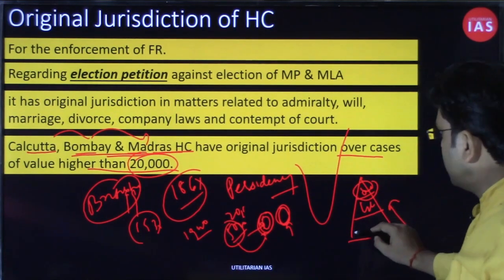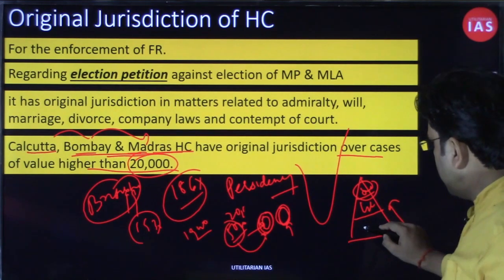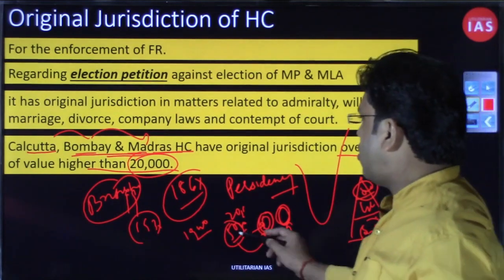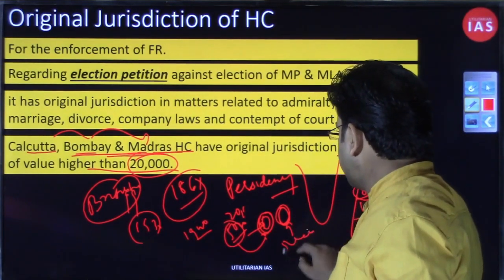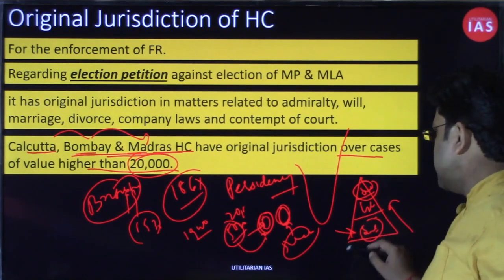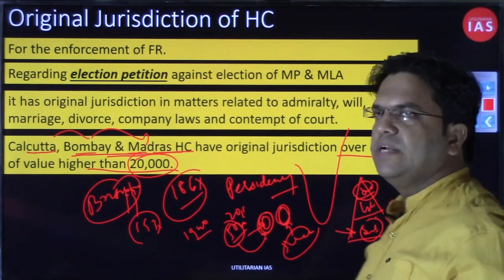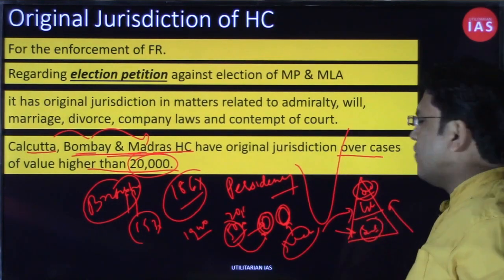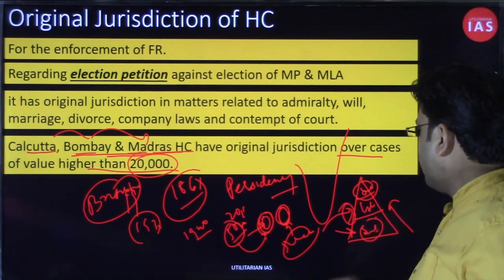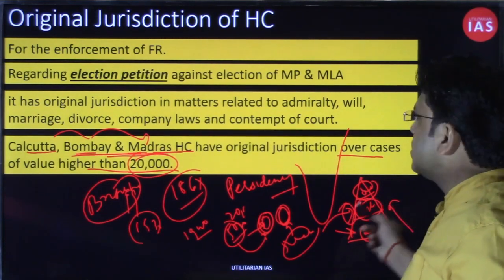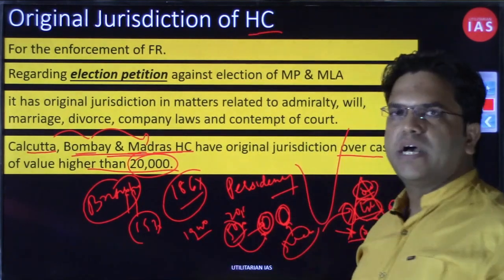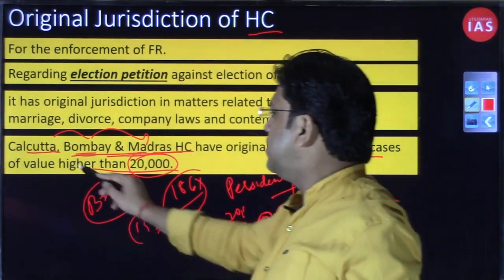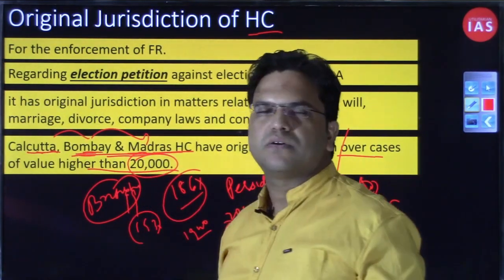So because you had these Indian judges manning these subordinate courts, they did not want even civil cases of value higher than 5,000 to go to these Indian judges, because if they go to Indian judges, they will take the compassionate angle. And that's why jurisdiction for any civil case whose value was more than 5,000 was made the original jurisdiction of the high court, and the high court would directly entertain it, especially in relation to these three high courts, because these three were almost financial centers of the British, right?